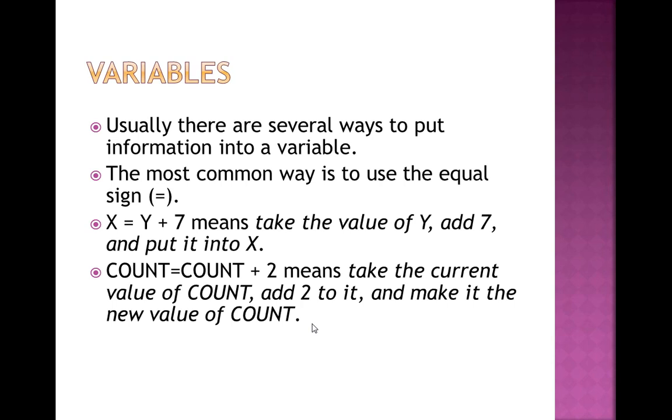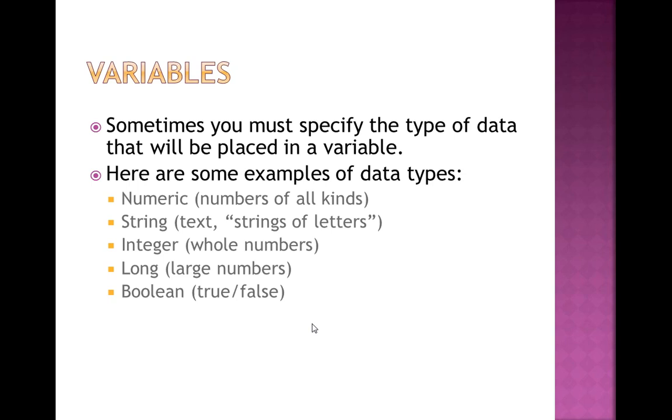Suppose the current value of count is 2. So this is 2 plus 2, 4. So the new value of count is 4. Now if I print or write count, it gives the value 4, because count had a value 2 already, but now 2 is added to it. So the new value is printed as 4. This is how we can store data into a variable by using the equals sign.